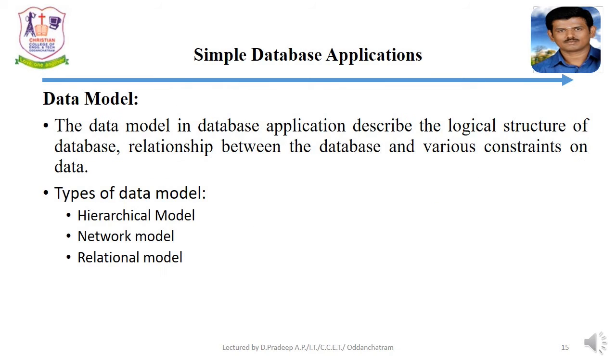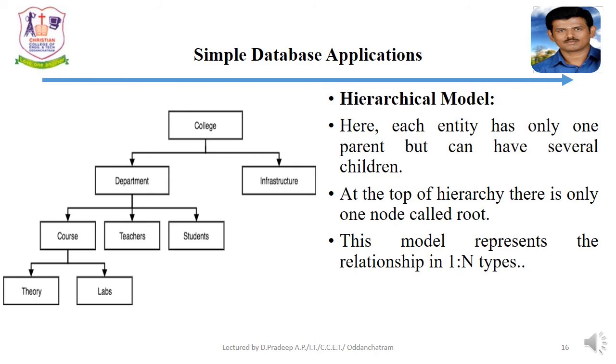Next, data model. The data model in database describes the logical structure of database, relation between the database and various constraints on data. There are three types of data model: hierarchical data model, network data model, relational data model. Hierarchical data model, here each entity has only one parent but can have several children. The database model organizes the data into a tree-like structure.